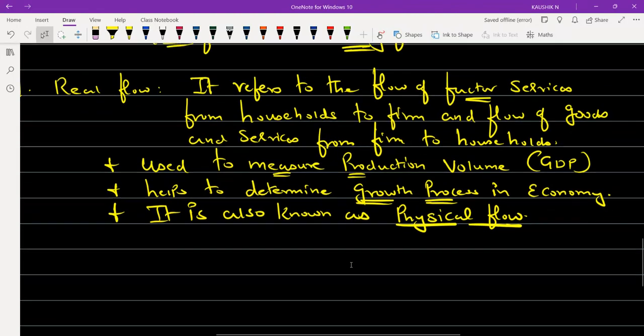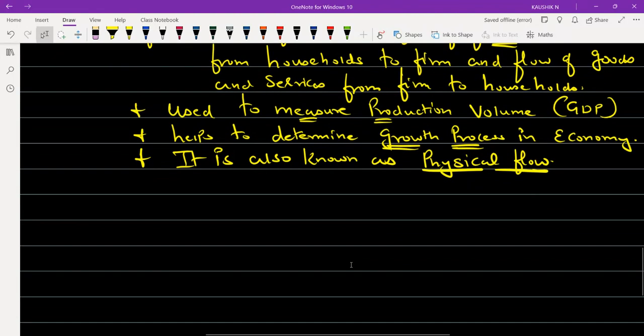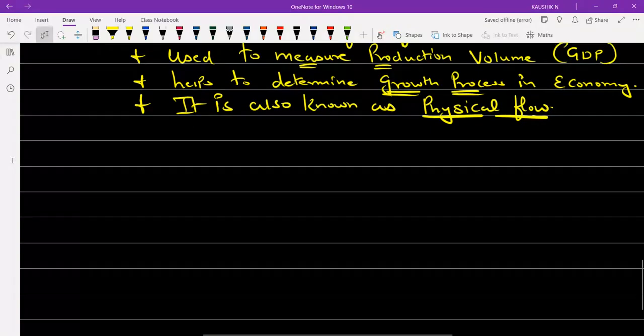Okay, so here this is about the real flow. The next, we are going to discuss the money flow. The second item is money flow.